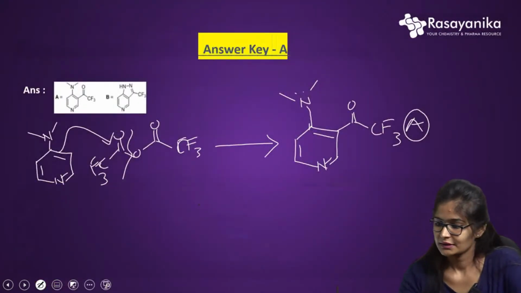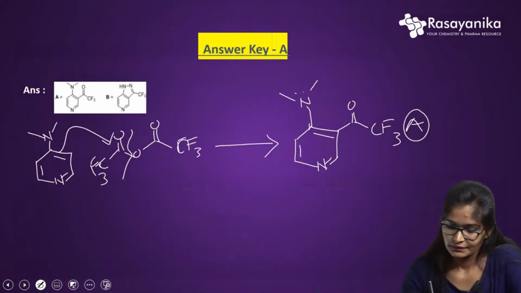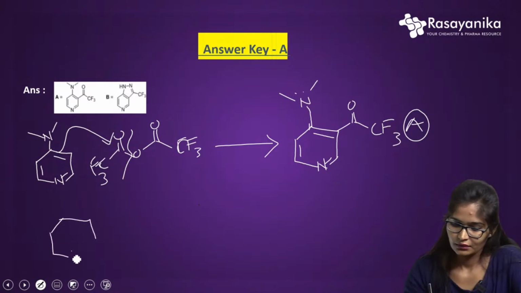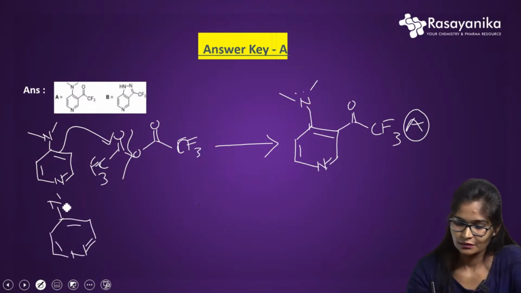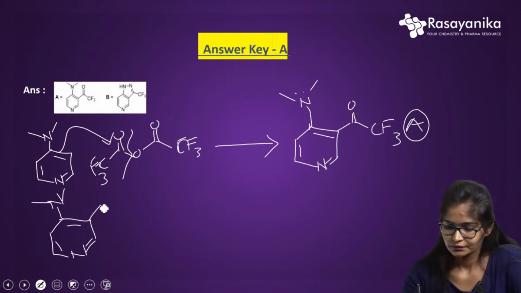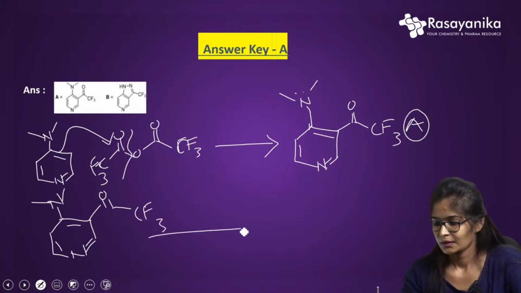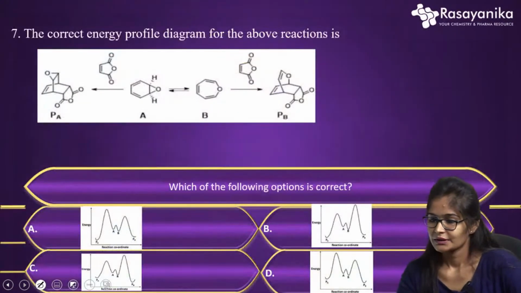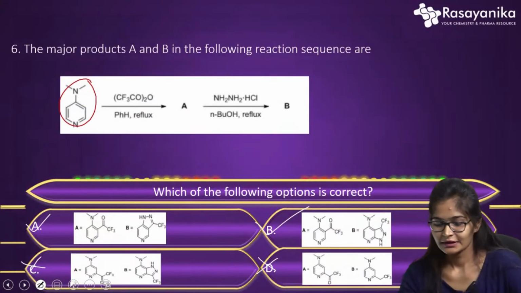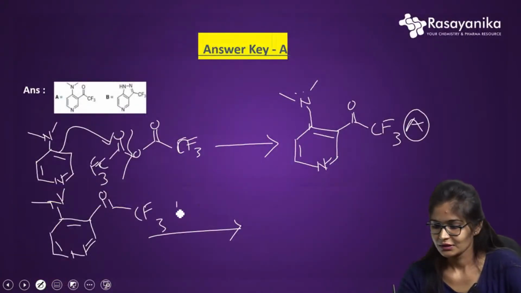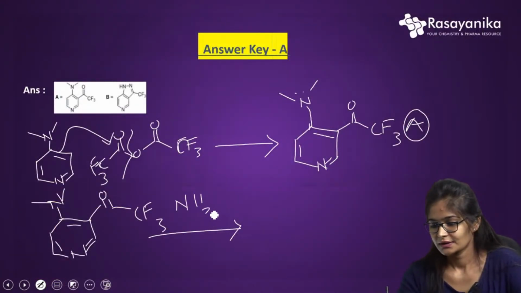So here, whatever the option A I have, the same structure will be taken and the COCF3 will be drawn here. Further, they are treating with hydrazine in acidic media.